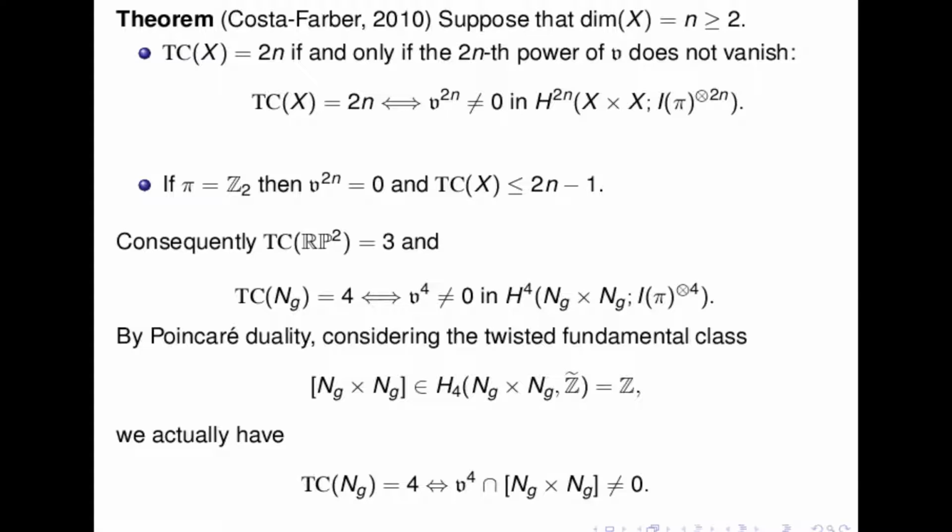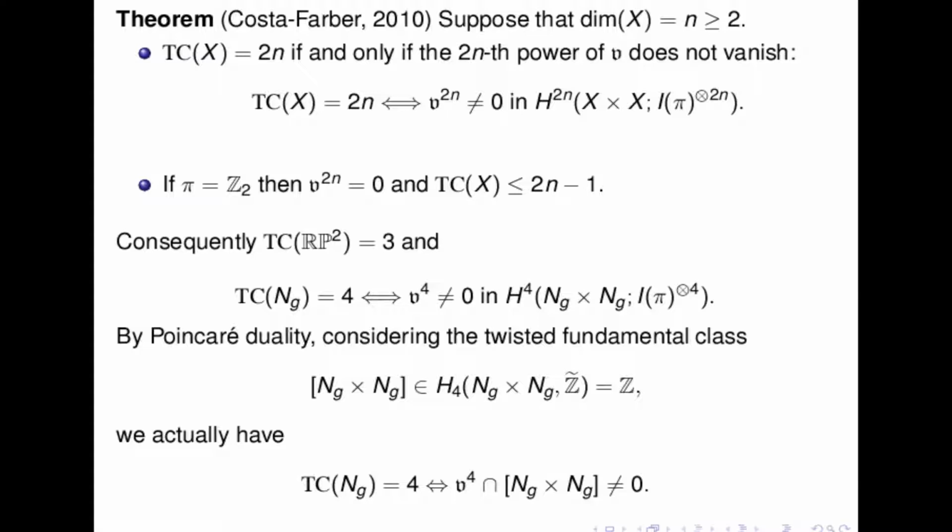And then we get that TC of N_g is 4 if and only if the cap product of the cohomology class with the fundamental class is not 0. Okay? So, in other words, if we evaluate the obstruction on the fundamental class and we find non-zero, then TC is 4.